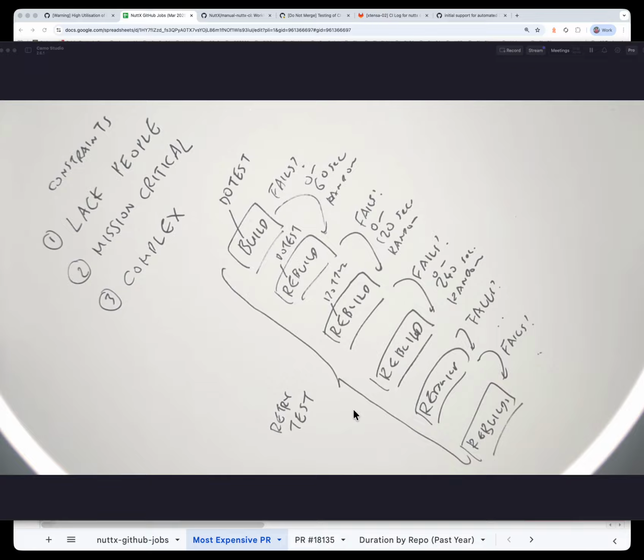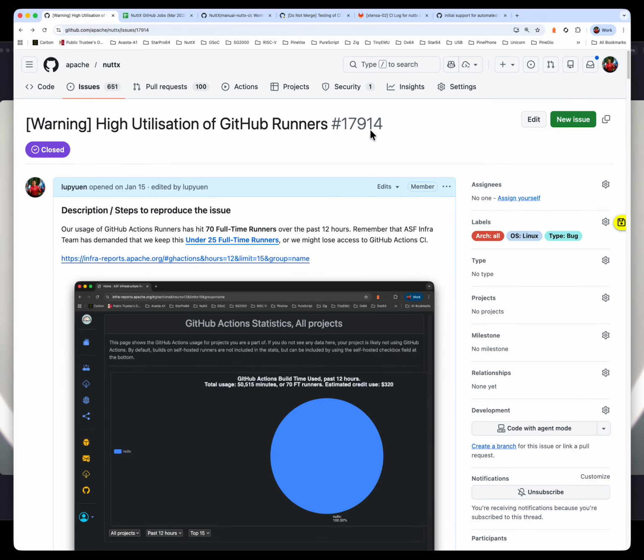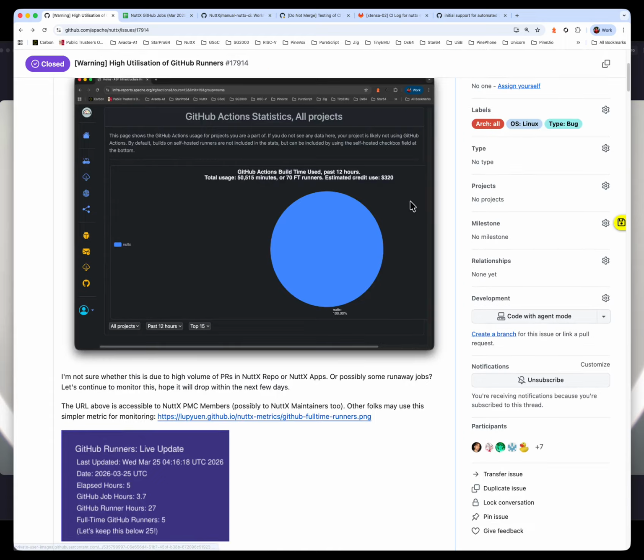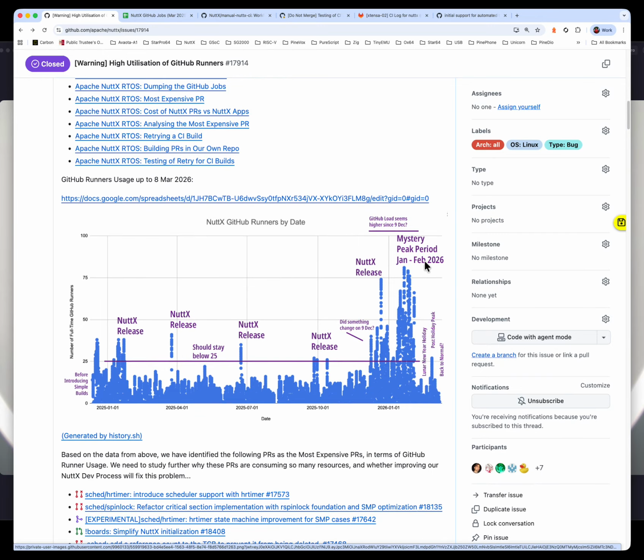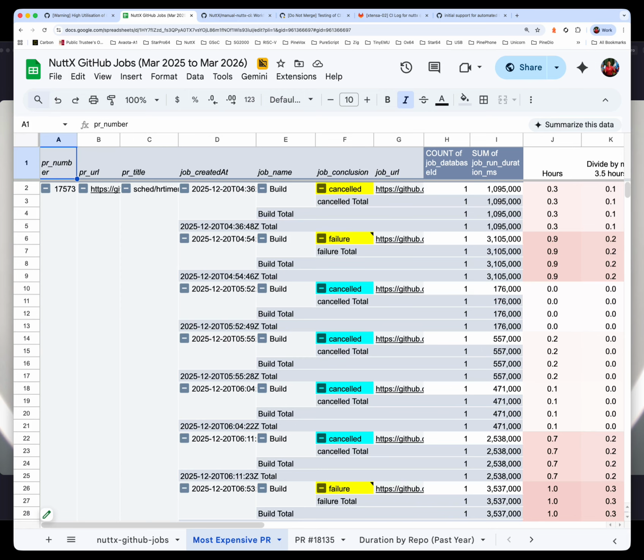What do we do in the meantime? Well, we go back to look at other reasons for our high utilization of GitHub runners. Remember back in January and February 2026, we had a situation with our GitHub runners. We are running too many jobs. We are spiking our GitHub runners way beyond the recommended average of 25. Therefore, we need to understand what happened here. To do that, we looked at the most expensive PR. We ran a job to export all the GitHub jobs and all the PRs, match them together, and we compiled a list of the most expensive PRs.